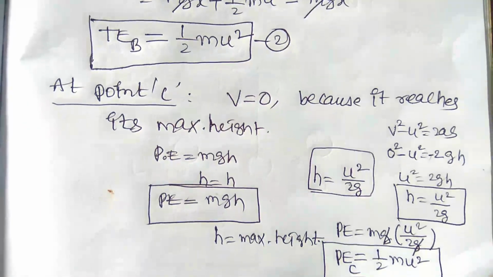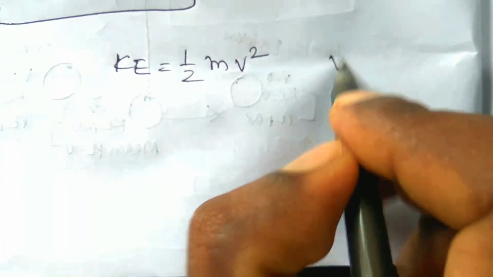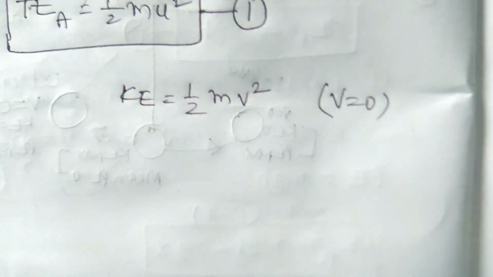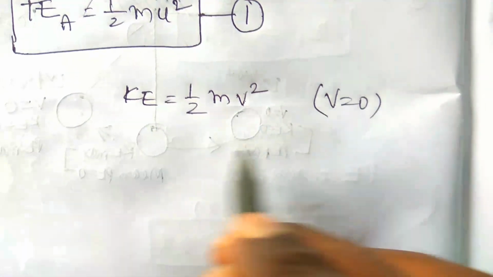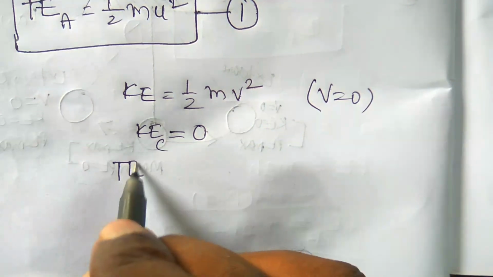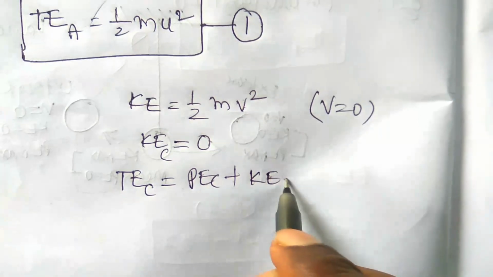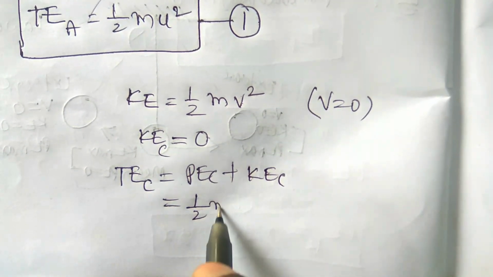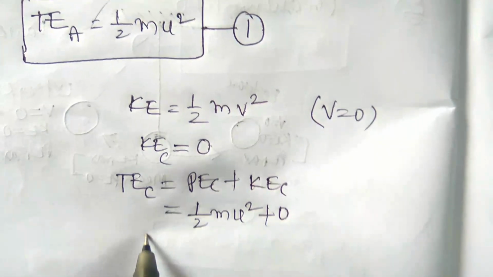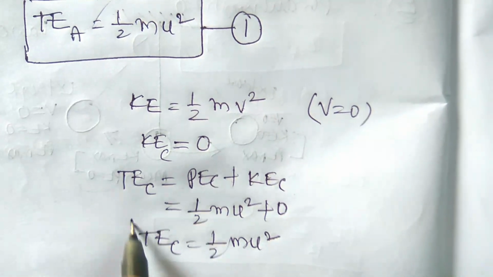Now we have to find the kinetic energy of the body or ball at point C. That is KE is equal to half m v square, where at point C v is equal to 0. It reaches the final velocity 0 and it reaches maximum height. Then the kinetic energy at point C is equal to 0. Therefore the total energy at point C is equal to PE at C plus KE at C. PE at C you already know is half mu square, and plus 0. Therefore TE at C is equal to half mu square. So this is equation 3.